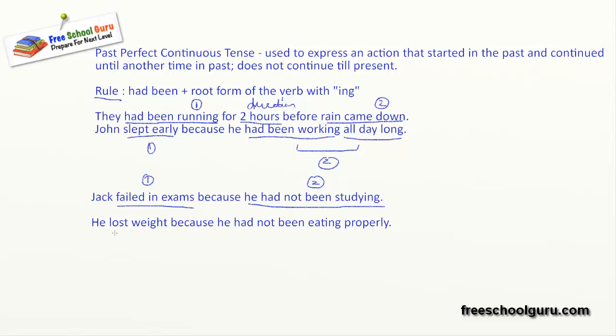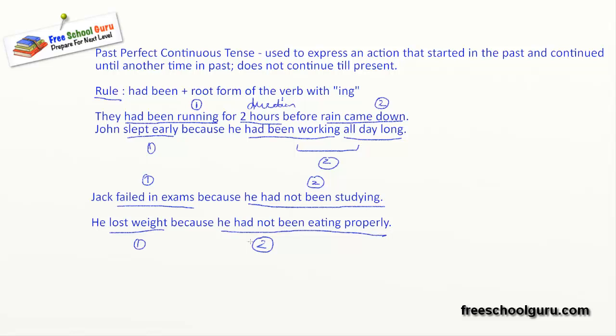Similarly, he lost weight because he had not been eating properly. Lost weight is one event, not been eating properly is the second event, and both of them happened in the past.